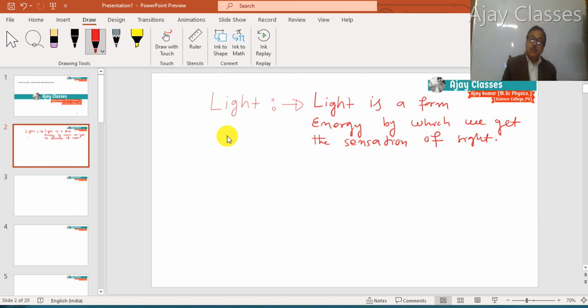Actually, light is such a form of energy which consists of electromagnetic radiation. Light consists of electromagnetic waves. And the most important nature of light is that light travels along a straight line.